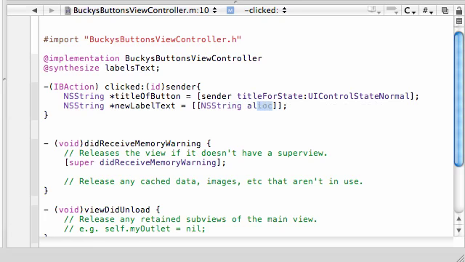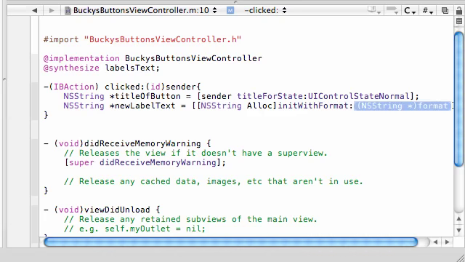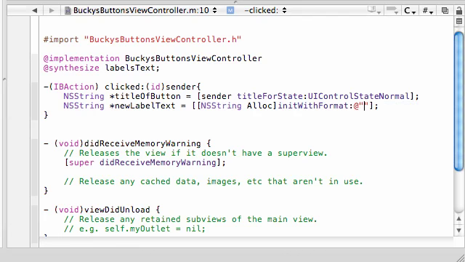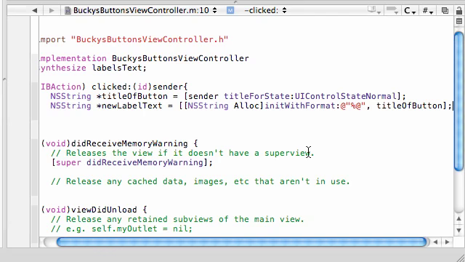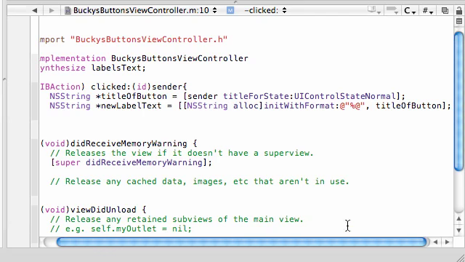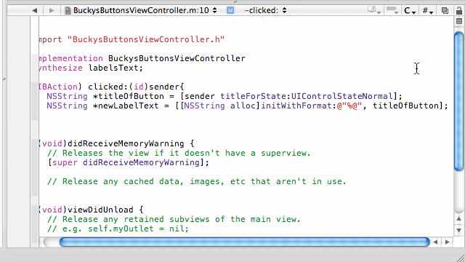So let's go ahead and NSString, allocate some space, and initialize with format. This pretty much means what format do you want the string in. I just want to print out an object and title of button. So this is all we're going to do. So make sure you lowercase alloc, and check this out. What all this said is, alright, now this new label text is just an object that prints out the title of the button. So this is pretty much just a string that prints out the title of the button.